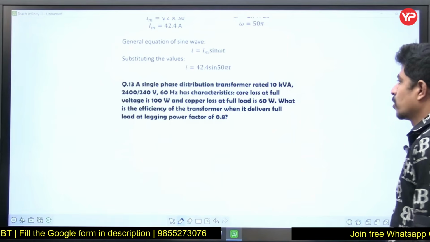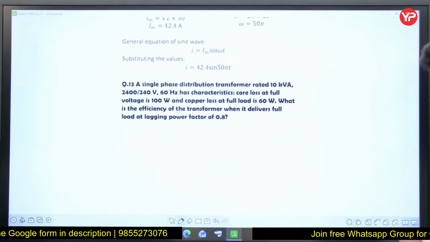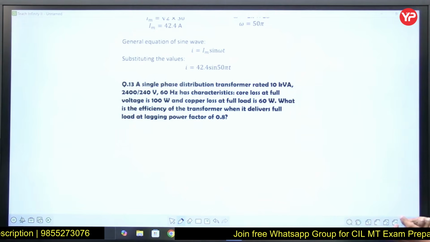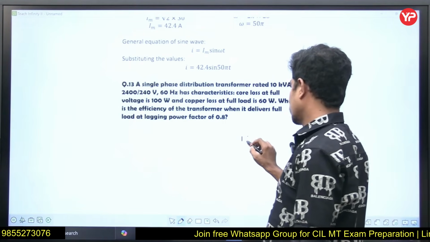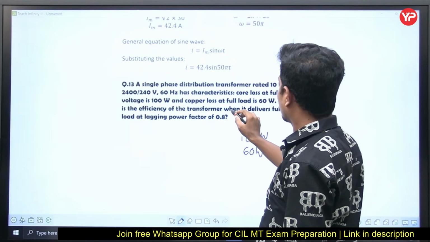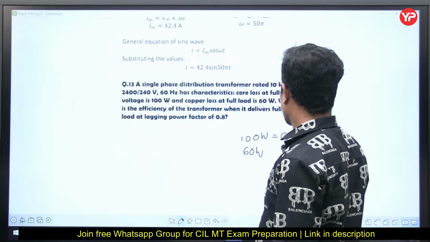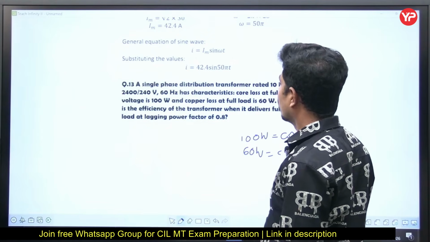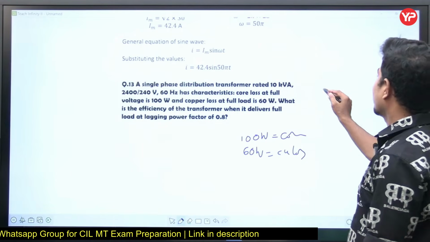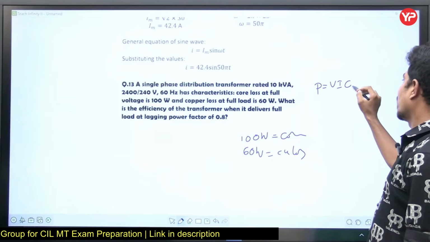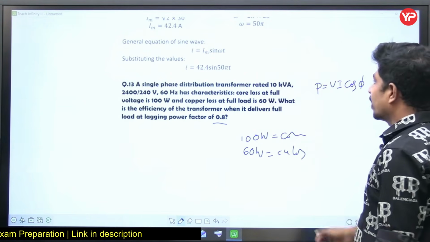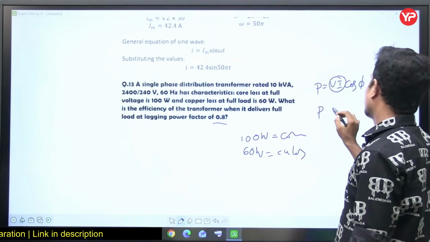A single phase distribution transformer rated 10 kVA, 2400 by 240, 60 Hz, characteristics: core loss at full voltage is 100 watts. See, core loss is given as 100 watts, and copper loss at full load is also given. What is the efficiency of the transformer when it delivers load at lagging power factor? Here, P is equal to simply VI cos phi. The power factor and voltage are mentioned, right? VI is nothing but S, so P is equal to S cos phi.